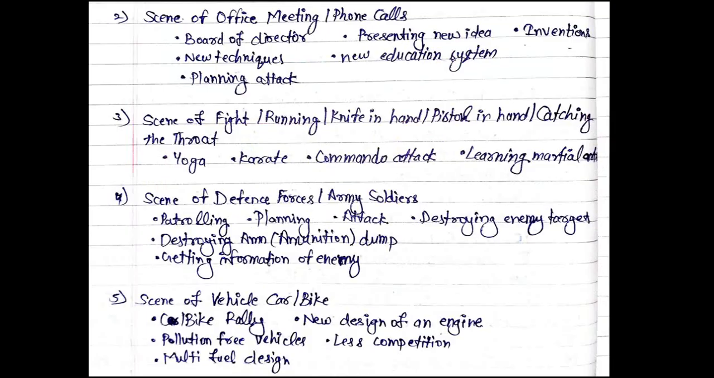Now second, suppose you have been shown the scene of an office meeting or phone calls, then you can utilize it as the office of a board of directors. One employee from the office has been called to present a new idea, an invention, a new technique, a new education system, or planning an attack. Suppose it is related to a military office, you can think that they are organizing an attack on enemy countries or an enemy ammunition depot, or any other things like this. But one thing you have to remember: while presenting a new idea, don't just write "presenting new idea", you should also mention the name of that new idea.